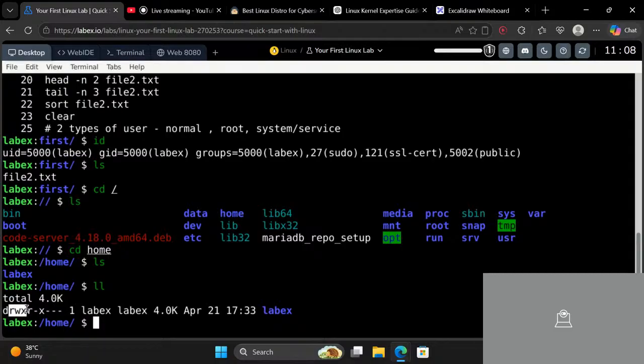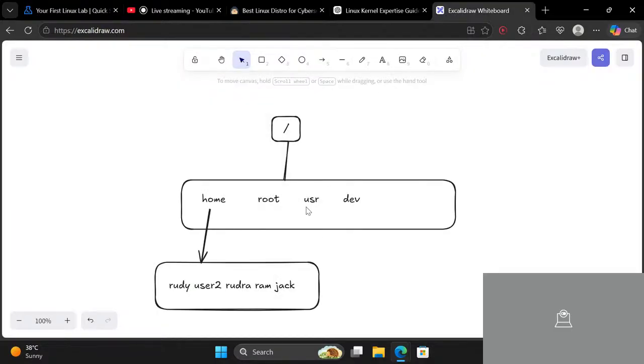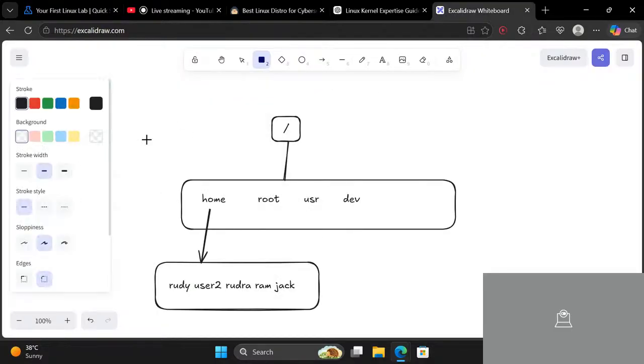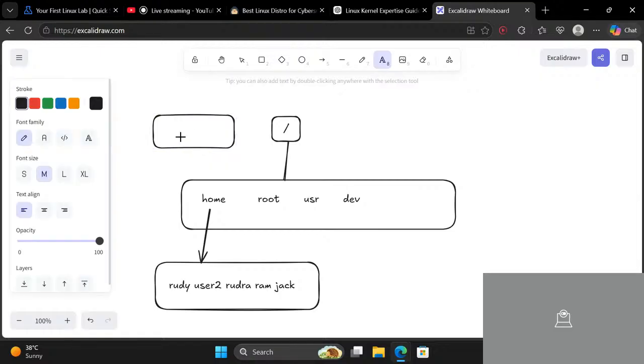I will explain this like this. Over here it says D, then read, write, execute, read, write, execute, read, write, execute.